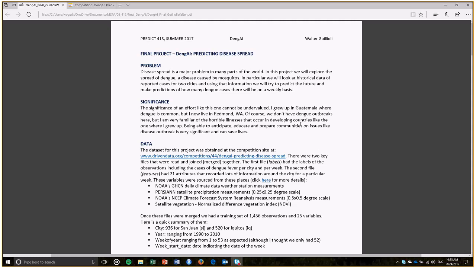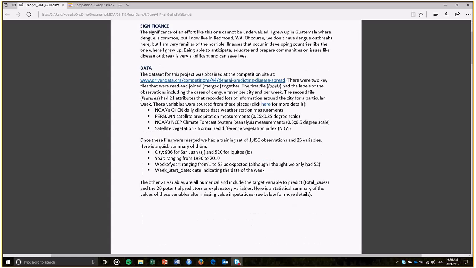I grew up in Guatemala, and I know this is a very common disease there, unfortunately, that has huge implications for safety. And just being able to predict and understand this would definitely save lives. So I would say the significance of doing something like this is very high.